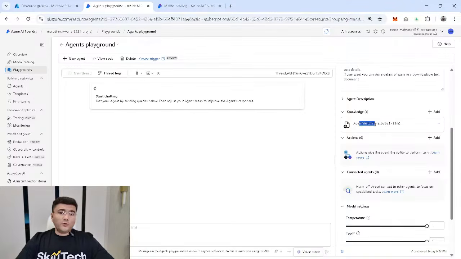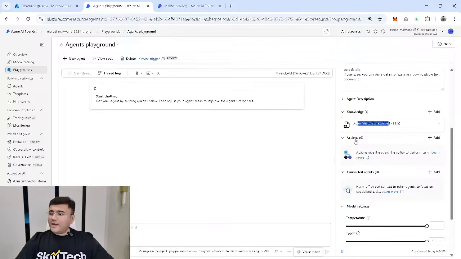I hope you know what a vector is, or if you don't know, you can check out our Azure AI Search videos. So you will get to know how exactly normal data is going to be converted into a searchable vector index. This is vector data, which is basically going to help me to quickly search through that and generate a response based on this. My one knowledge tool is added here, which is having one file associated with this. Basically, this is my grounded context.